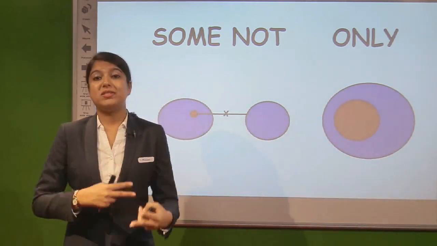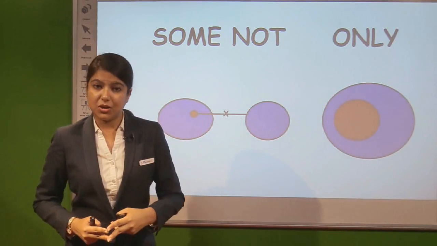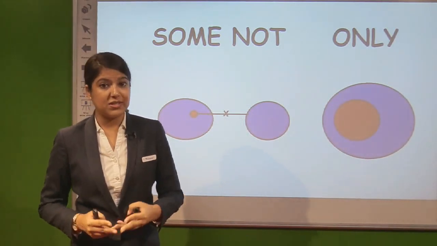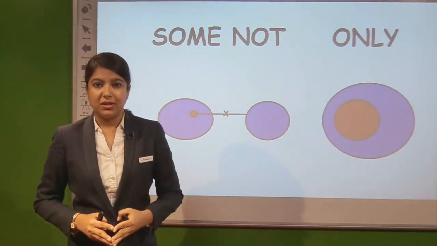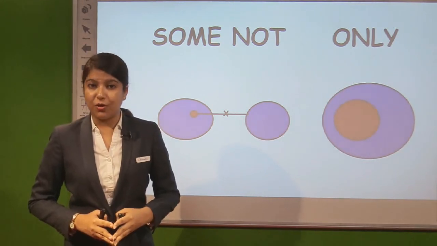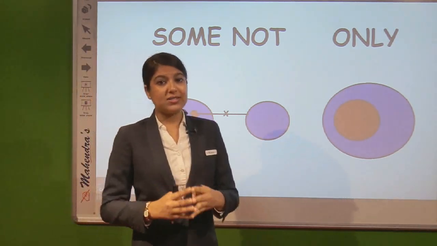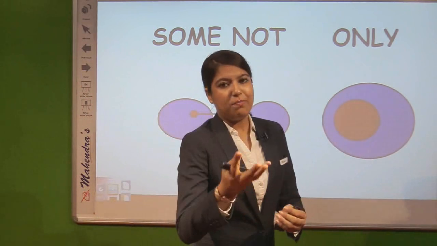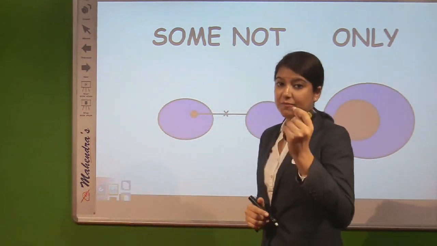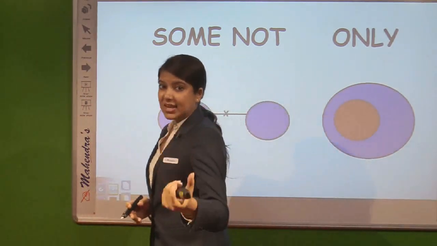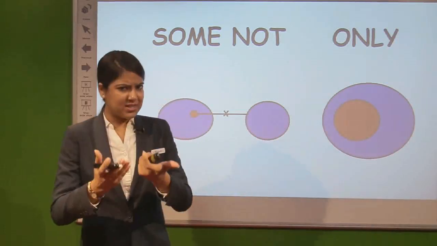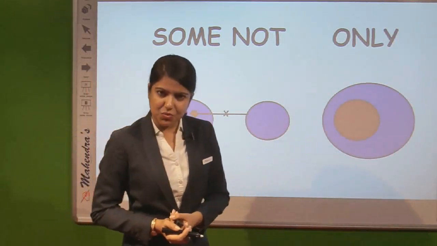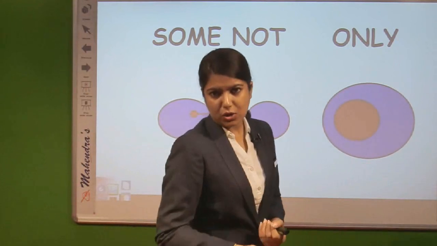But if the opposite part, that means the statement is some A are not B and in the conclusion it is given some B are not A, then it definitely will not follow. Why will it not follow? Because it is asking the opposite sense, and in syllogisms you have to remember one thing: statements are the only facts which are provided to us for following the conclusions.